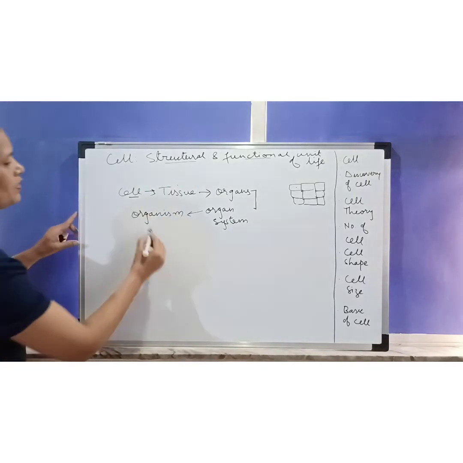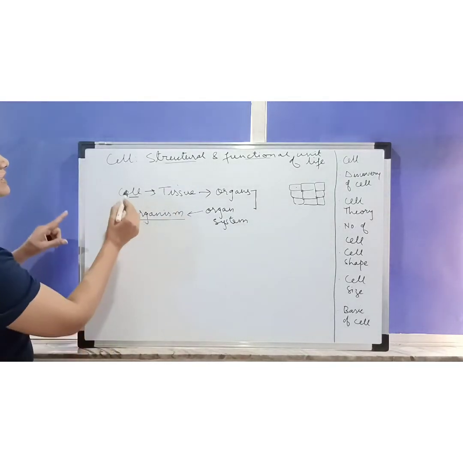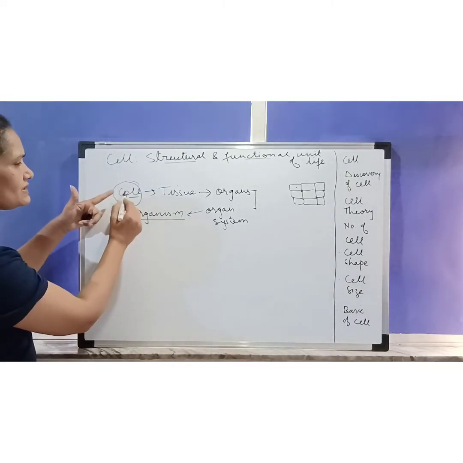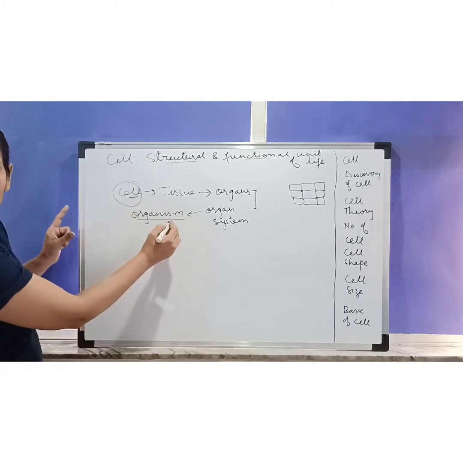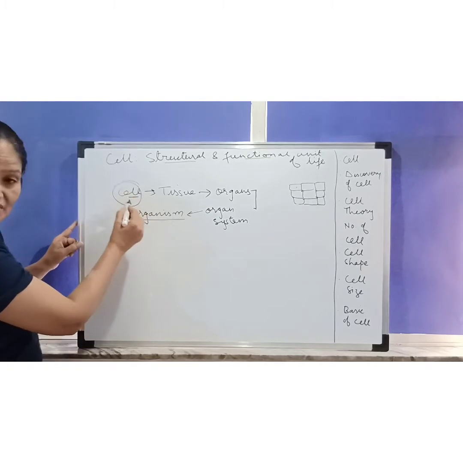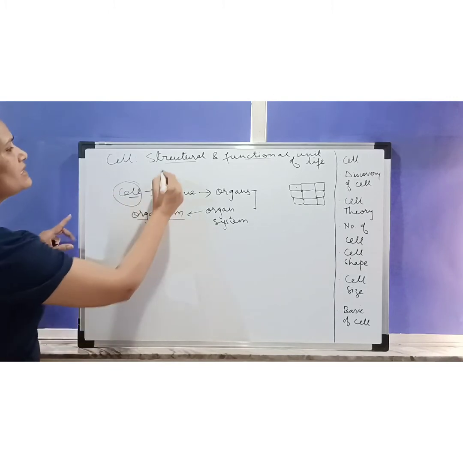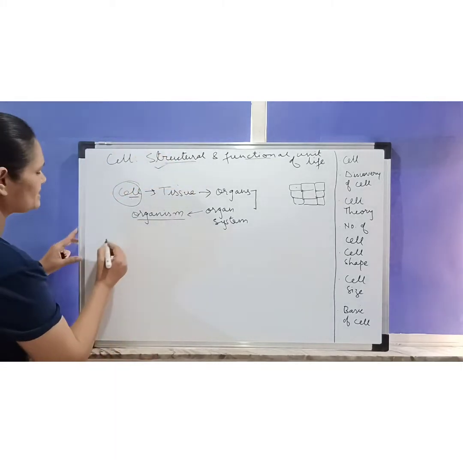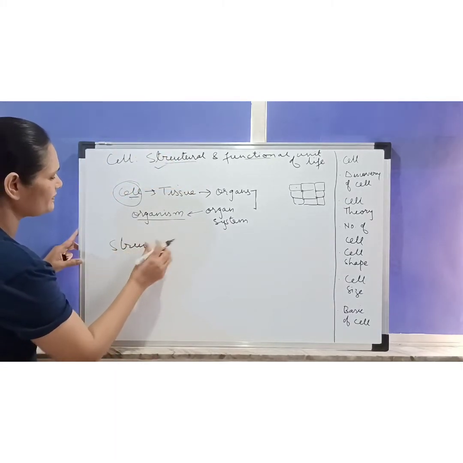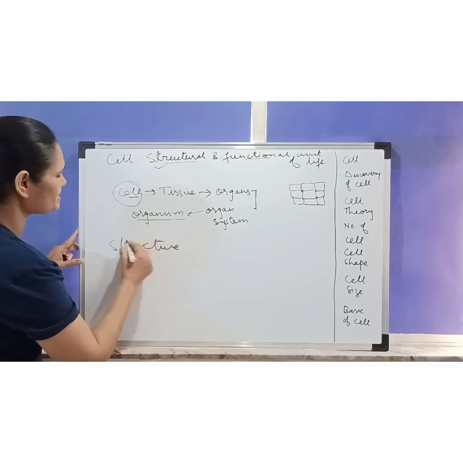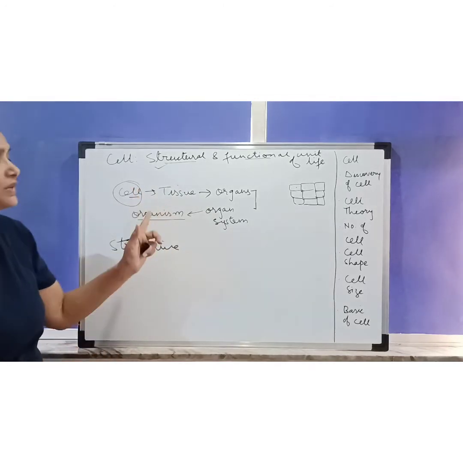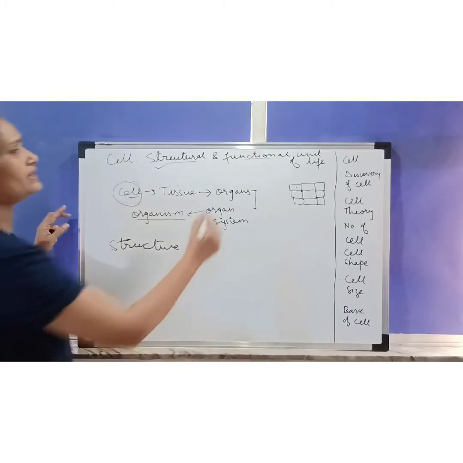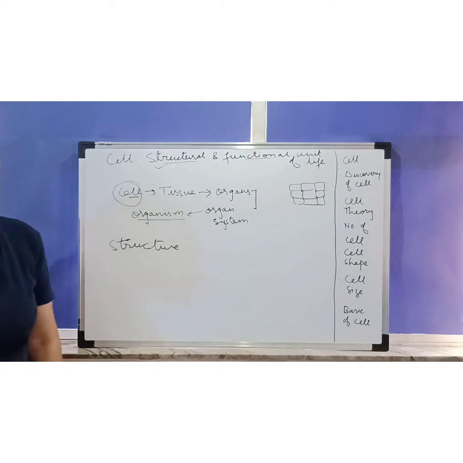So if I say what this organism is made up of, then the basic unit is this cell. The cell is what is giving the structure to the organism. So the basic unit or the structural unit is the cell. So the cell is called the structural unit of life. Yes, we understood why it is called the structural unit, because the basic structure or the unit structure of an organism is the cell. Now the question arises, why is it called the functional unit of life then?